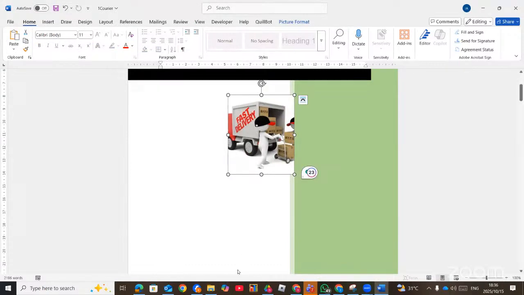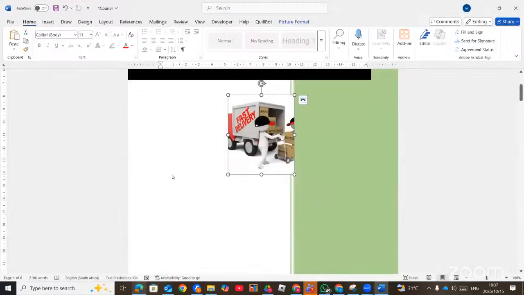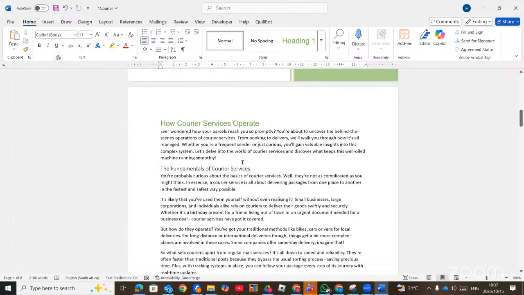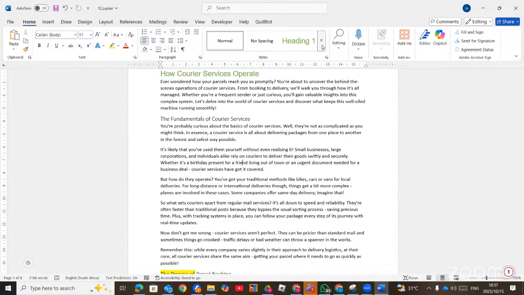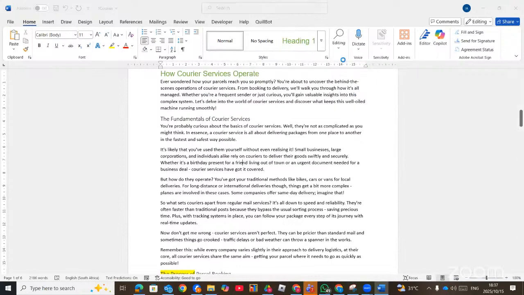Right. The second question, modify the heading 2 style as follows. Format the text to display in small caps and italics. So here we have heading 2 style. And then the question says we must modify it. So you right click and choose modify.